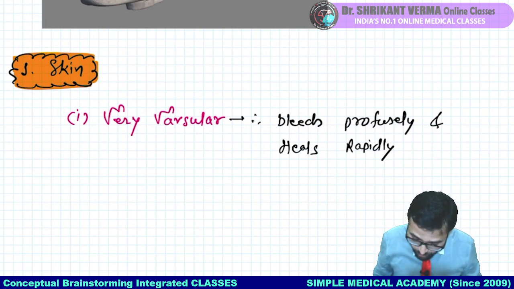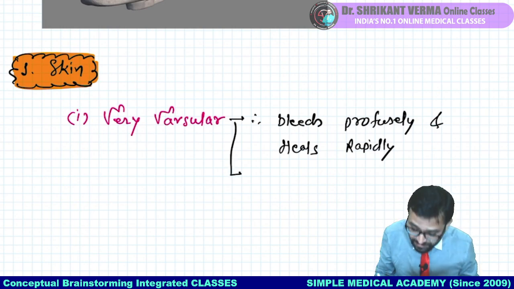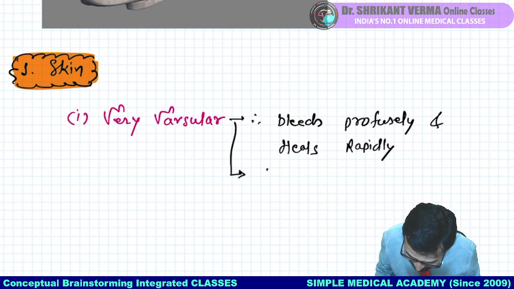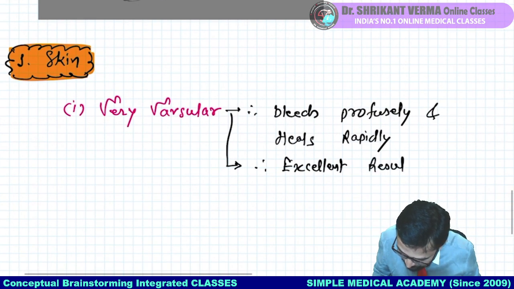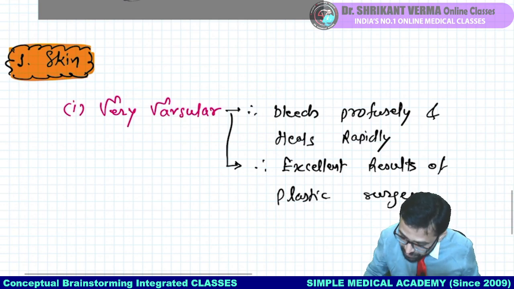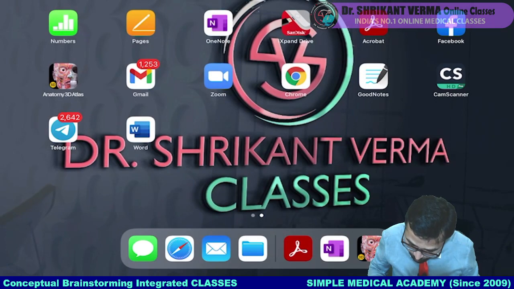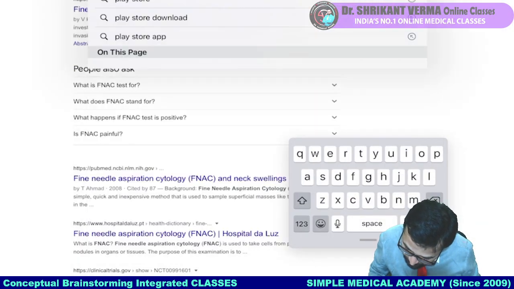Fine. So what you can remember, also because blood supply is rich, that's why there is excellent result of plastic surgery. Yes, so in Hollywood, Bollywood, Tollywood, all the heroines are going for plastic surgery.